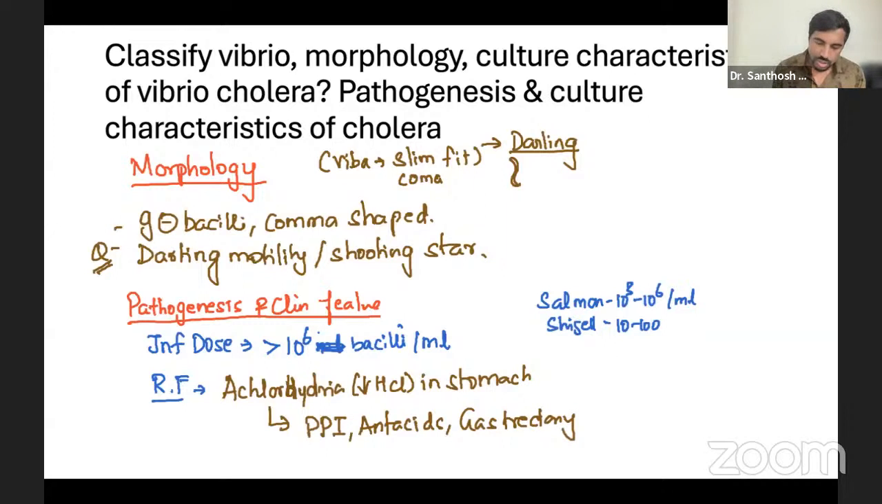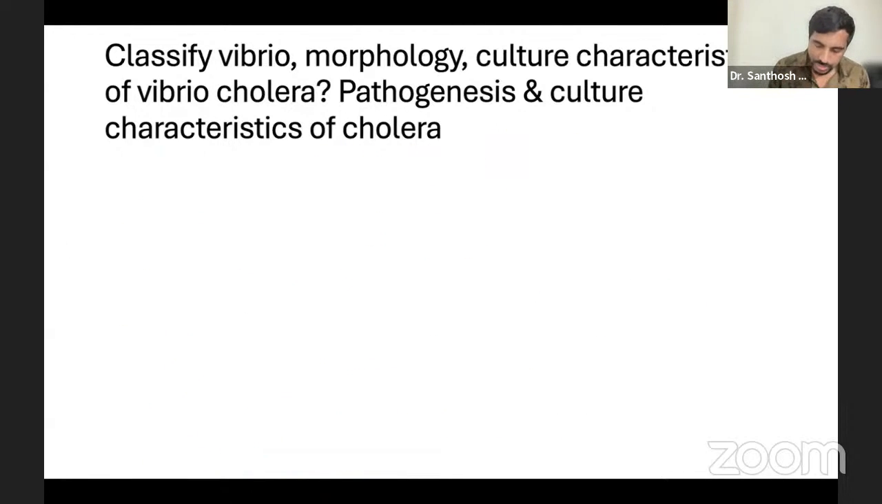So that means your route of transmission, ROT, is the fecal-oral route, usually through water. Fecal-oral route, you know this very well. Okay, so this is the pathogenesis. Now, continuing this part, what is happening?